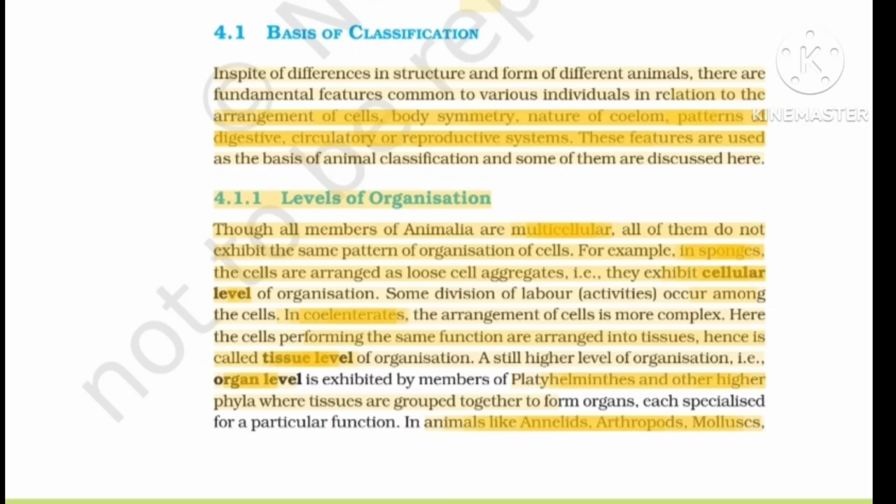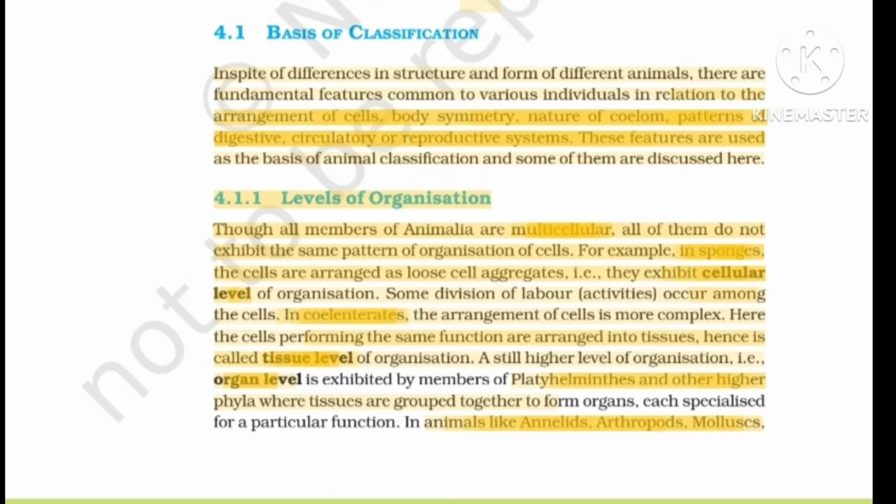Let's talk about the levels of organization. As we know that animals are multicellular and eukaryotes. In this chapter we are going to study about 10 phyla, in which they are developing their levels of organization from cell to the organ level or organ system level. So first we are going to study about the sponges, in which we can see the cellular level of organization.